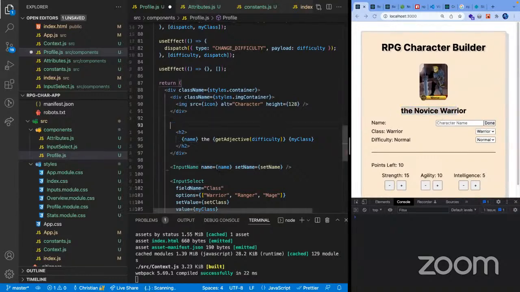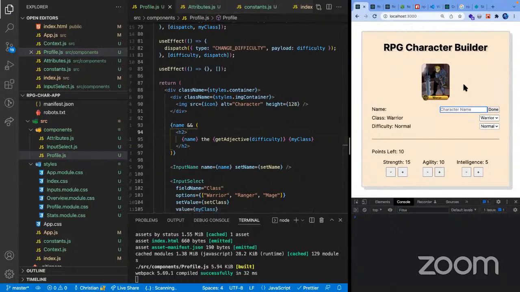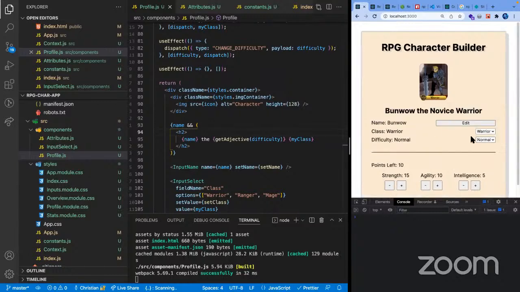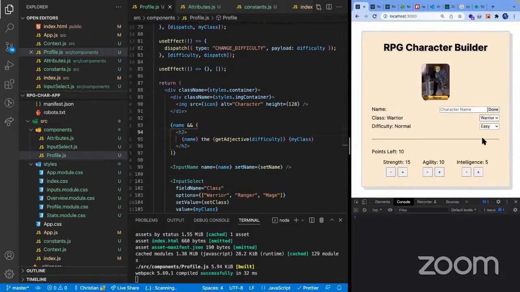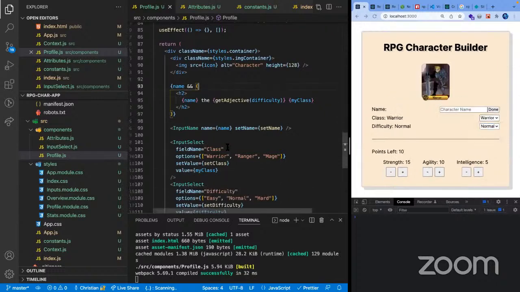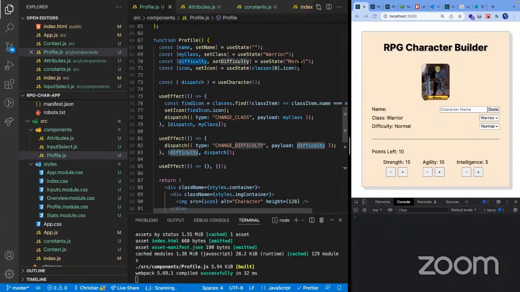So for that, we just need to do a conditional right here and put the name inside there. Let's try that again. Done. Okay. Normal. That's 10. Oh, actually, it's the correct value. But why is it saying easy? Should our default value be not easy but normal? But why is it saying easy when I refresh?